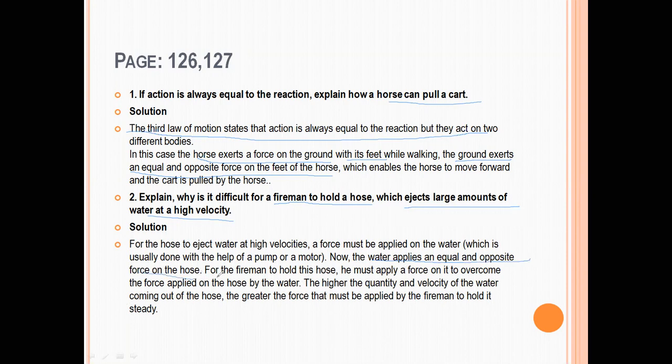For this, the fireman holding the hose must apply a force on it to overcome the force applied on the hose by the water. For the hose to eject water at high velocity, force must be applied on the water, that is, with the help of a pump, water comes out with a very high velocity and a very high force. Simultaneously, the water applies an equal and opposite force on the hose. So the fireman holds the hose with a great force.